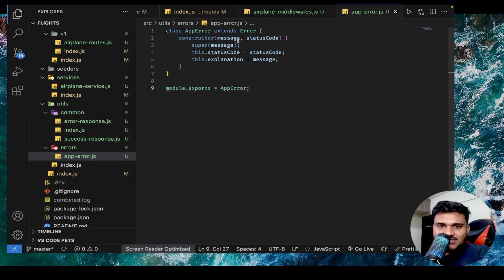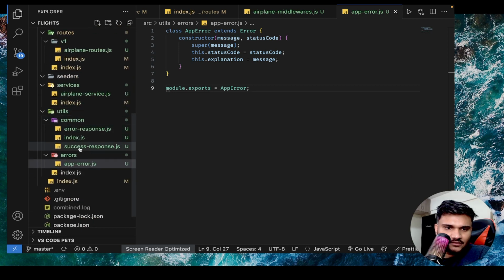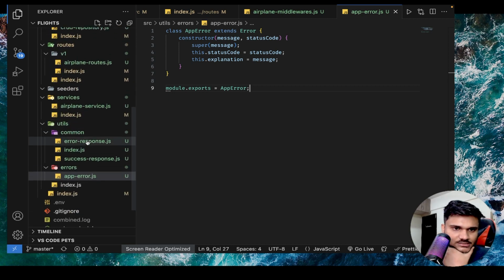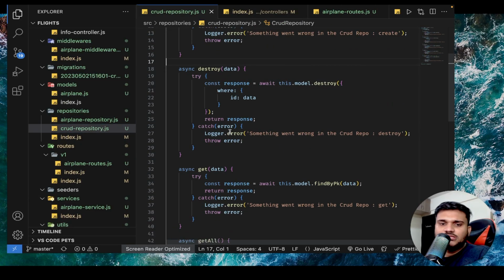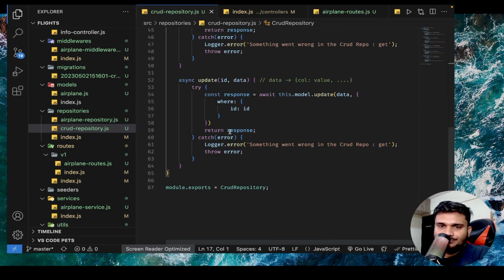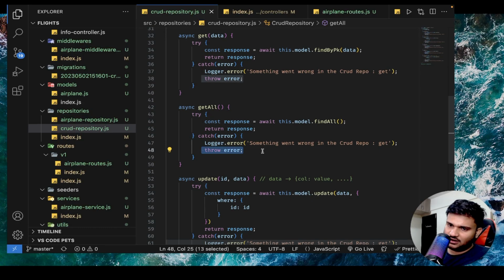Now, let's try to use this app error object. So let's go one by one. First of all, let's go to the CRUD repo. Okay. Now you'll see everywhere in the CRUD repository, we are doing try catch, and inside that try catch, we are actually throwing the error again.